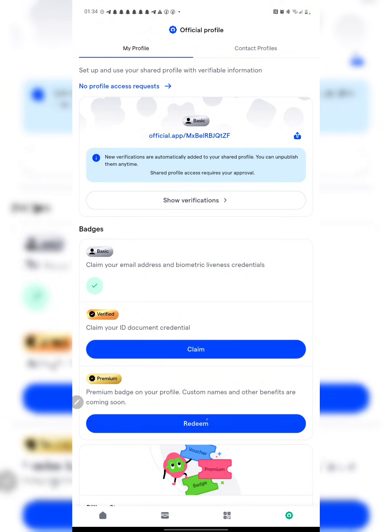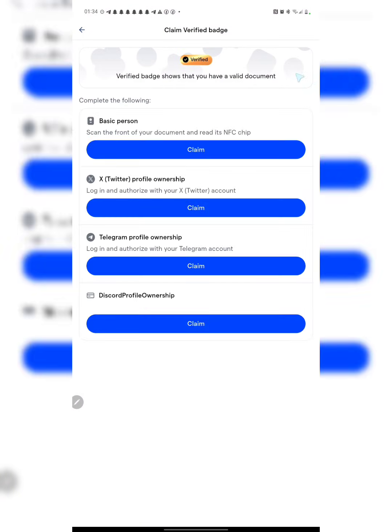So this one is now open, and right now when you try to claim this one, claim your ID document credential, I will click on it. Let's see what we're gonna do right here. And over here right now you can see to get this one you are required to complete 4 things. Basically you can see you need to verify your NFC chip, and like I told you guys earlier, this NFC chip, usually people who have international passports are the ones that can do this successfully.